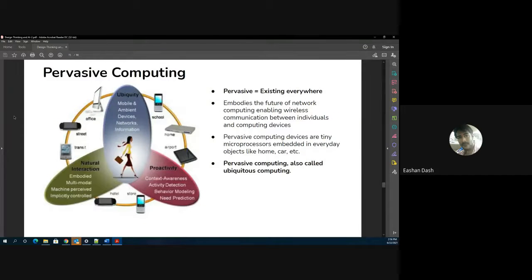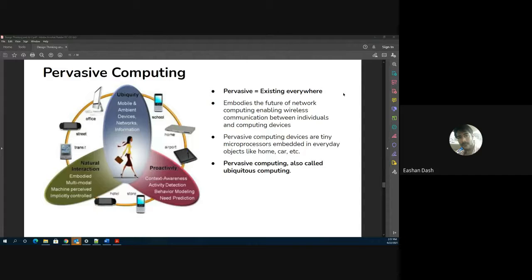Okay, so there's something called pervasive computing. Now, pervasive as a word means existing everywhere. So to a layman, pervasive computing would naturally mean computing which is there around us everywhere. It is not confined to only your laptops and your computers and your supercomputers. Pervasive computing says that computing is everywhere around you. It embodies the future of network computing, enabling wireless communication between individuals and computing devices.